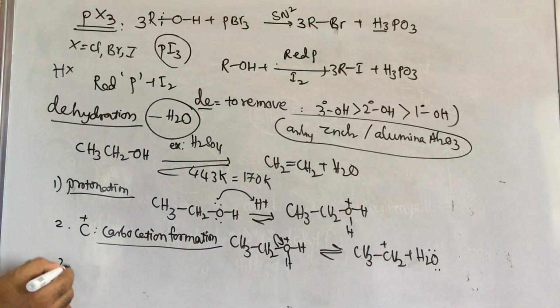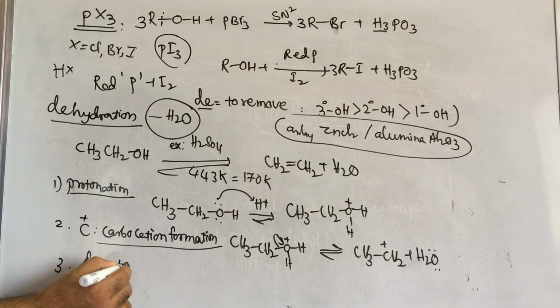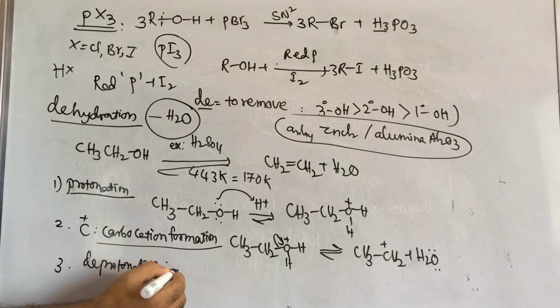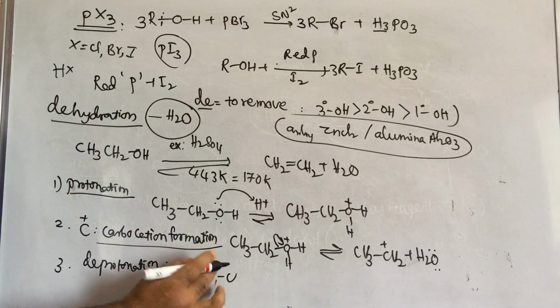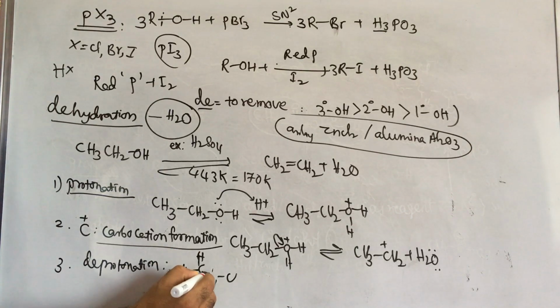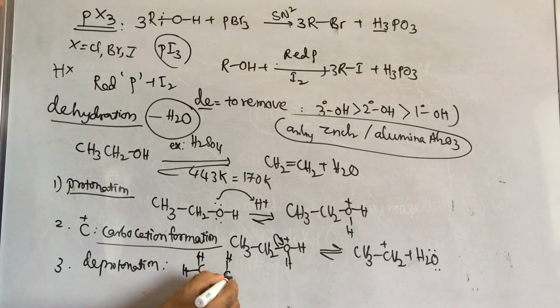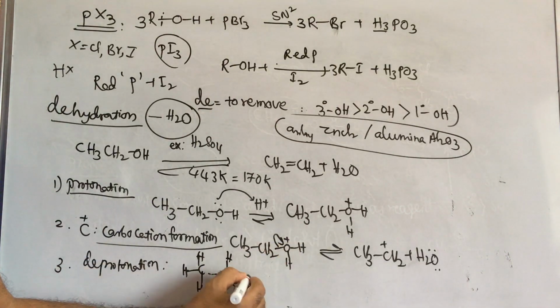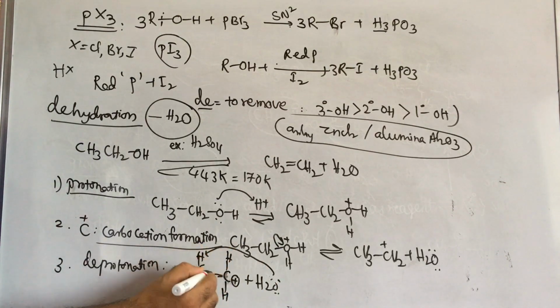Next, the third step is deprotonation. In this deprotonation, the hydrogen on the carbon next to the carbocation is taken by the water molecule as a proton, which is called beta elimination.